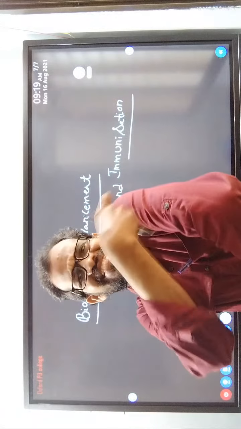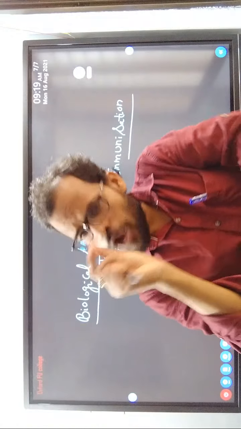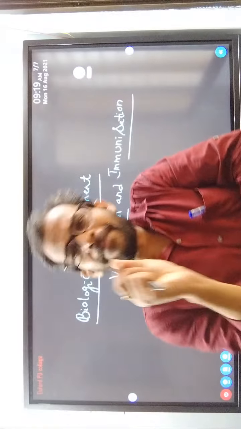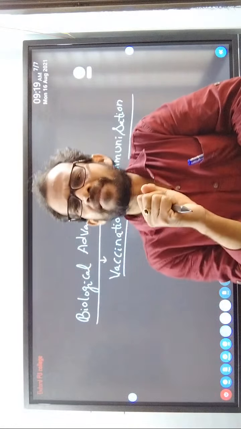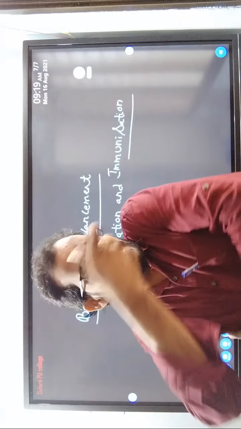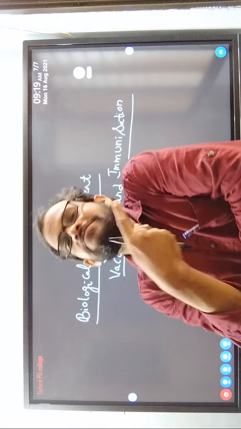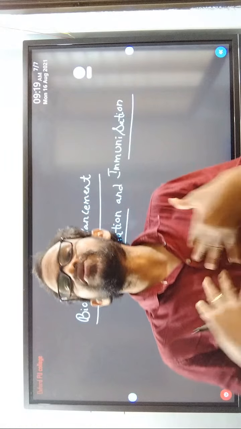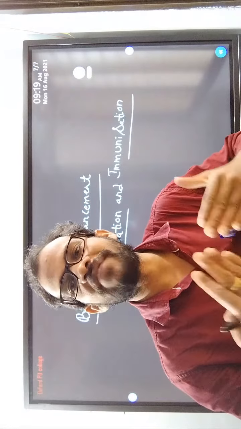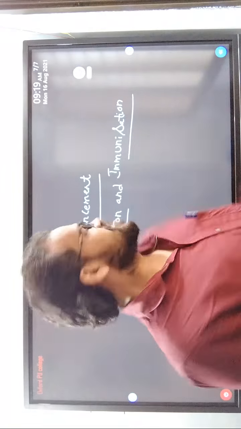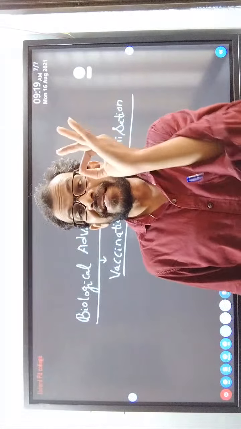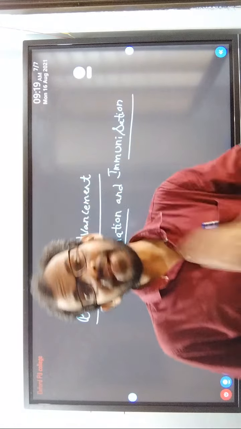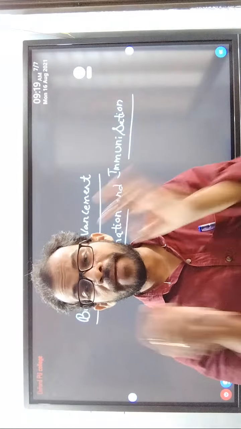Whenever you take vaccines, the vaccine drops consist of liquid droplets containing weakened pathogens or killed pathogens, the dead pathogens. Once these are injected, the pathogens activate our immune system. Our immune system produces antibodies. These antibodies fight against the pathogens. Vaccination is a permanent method. Antibiotics are a temporary method, but vaccination is the permanent method.